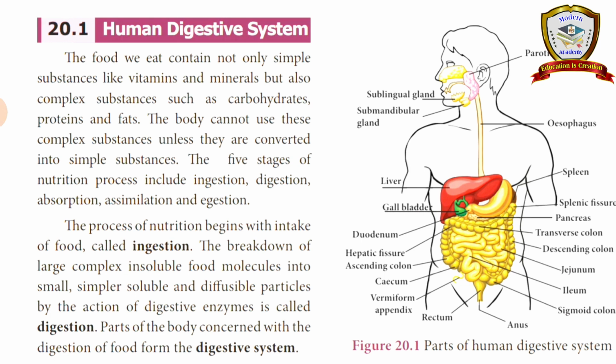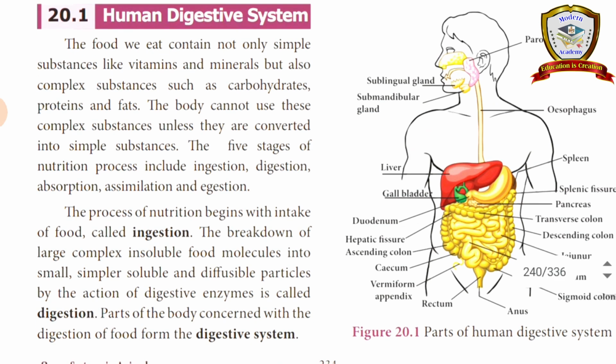These food items get digested, the nutrients are absorbed and the waste is released. This is done by the human digestive system. How it takes place inside the human body is what we are going to see now.